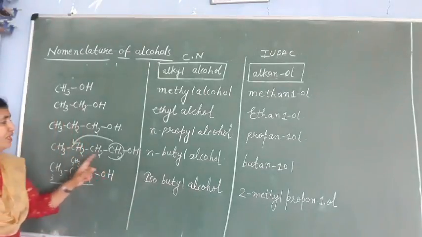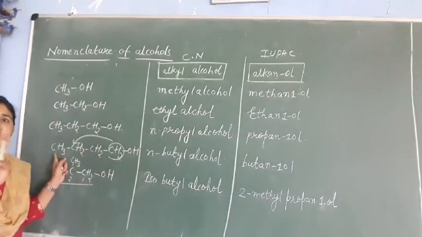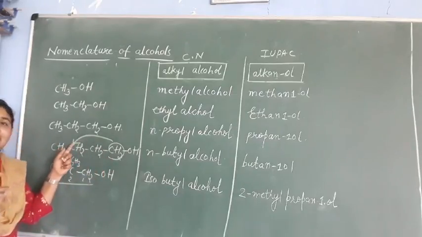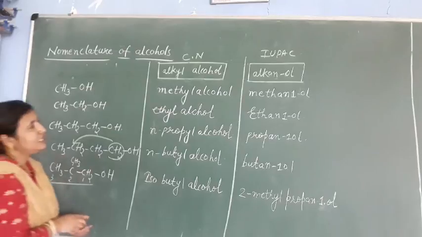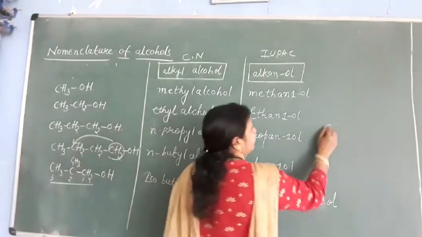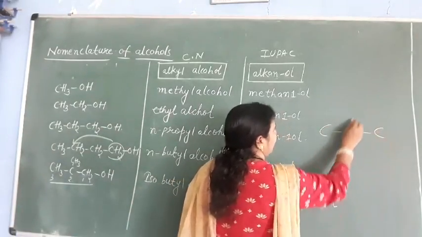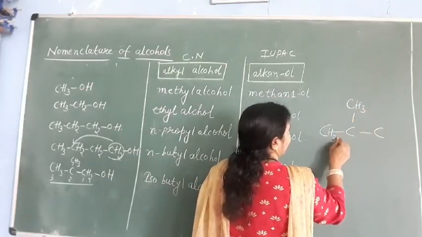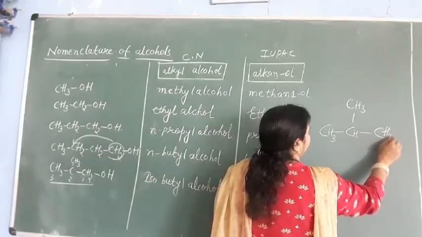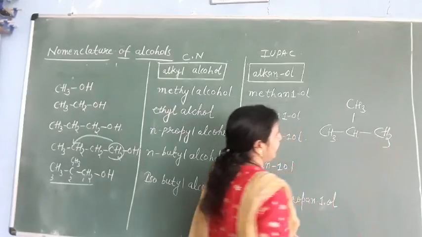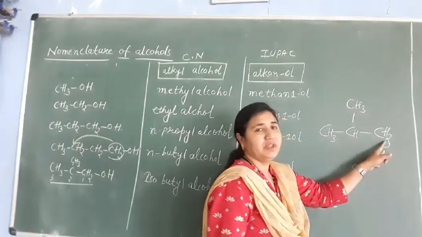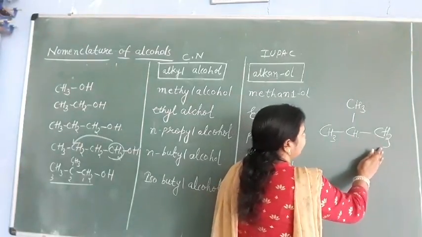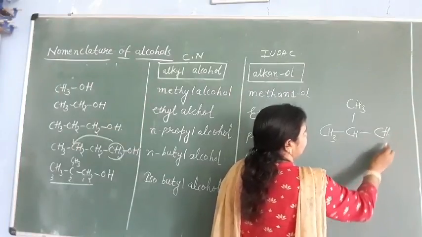So in butyl, how many carbons are there? 4 carbons are there. One carbon you just attach to the second carbon here. This is a 3 carbon continuous chain. On the second carbon just add a methyl group here. And the remaining carbon here is CH3CH, and actually this is CH3. This is isobutane. Isobutane. And now from this isobutane, just remove one carbon.